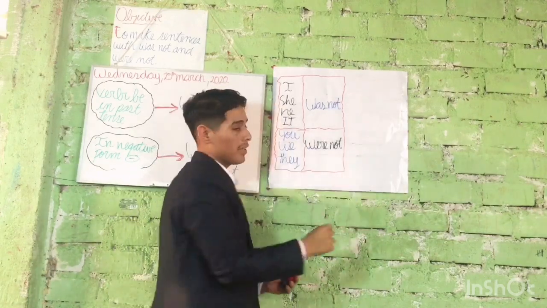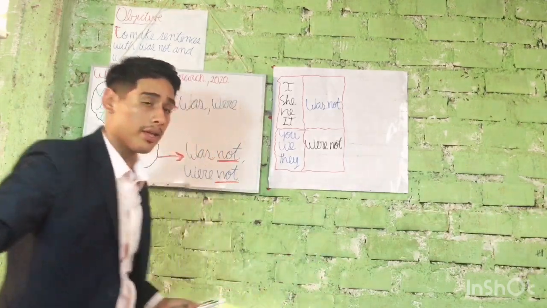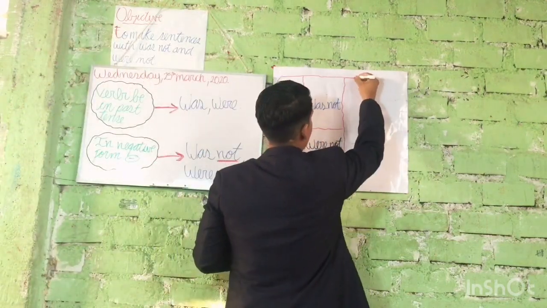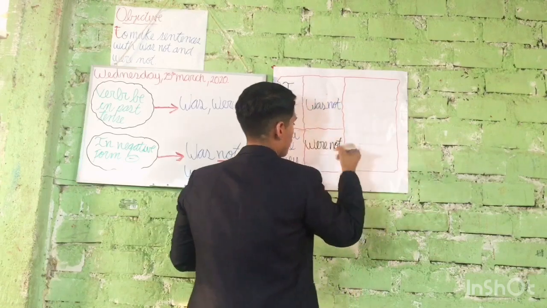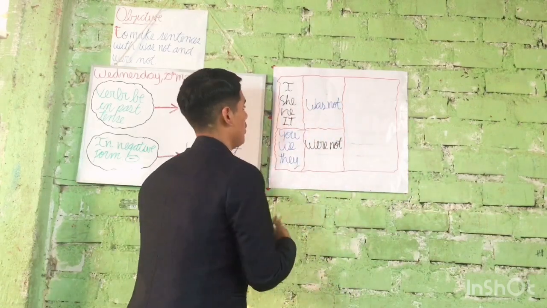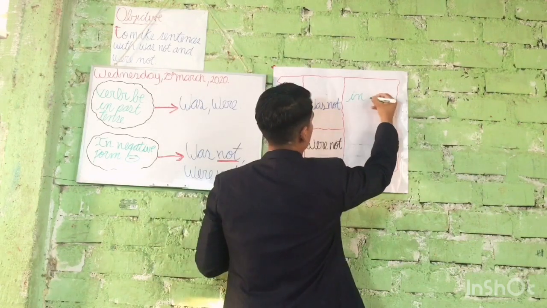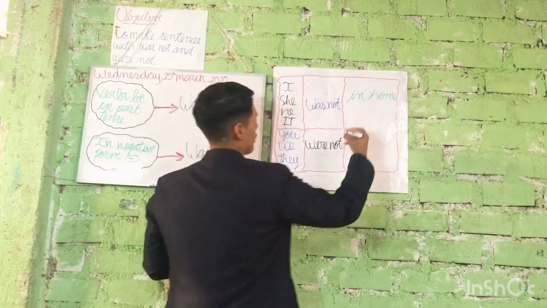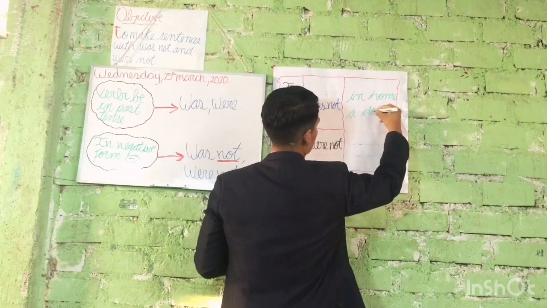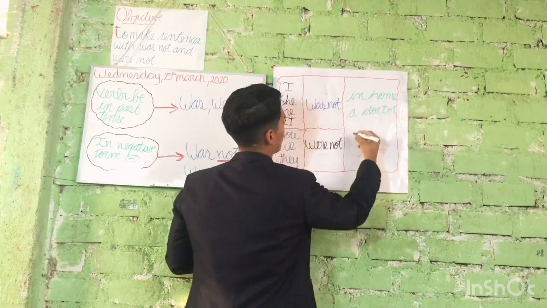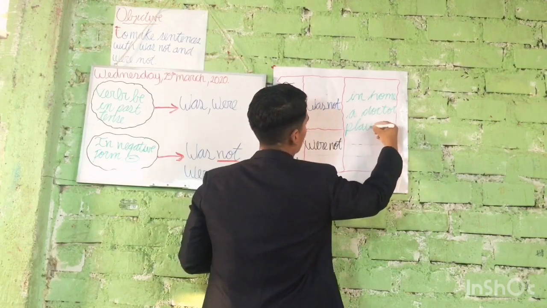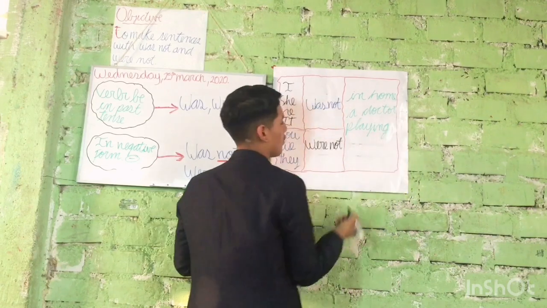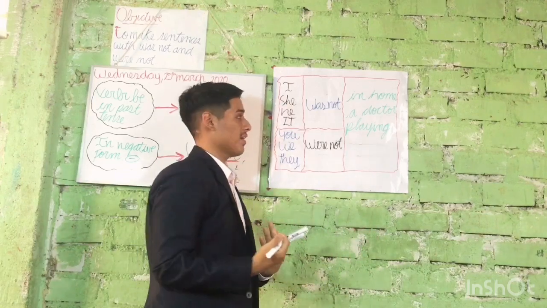Now, in this part, let's write our complement. Our complement could be, in this case, for example, in home, a doctor, playing, okay, give me an idea.